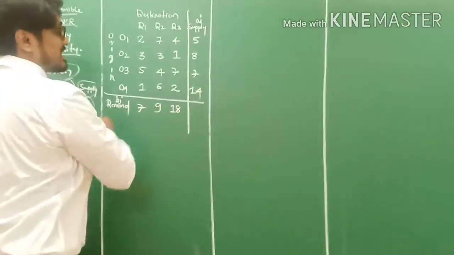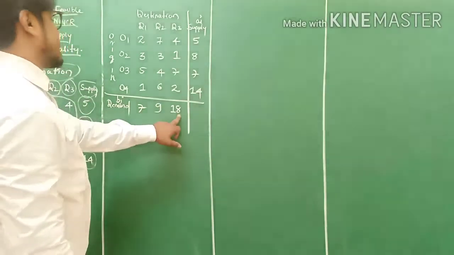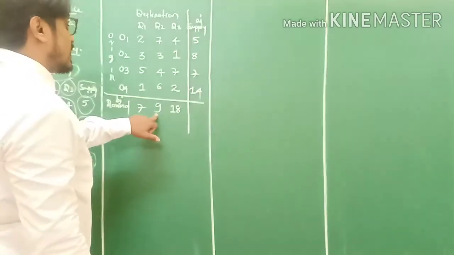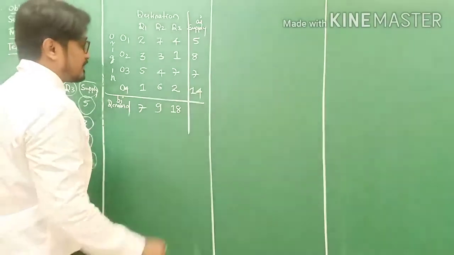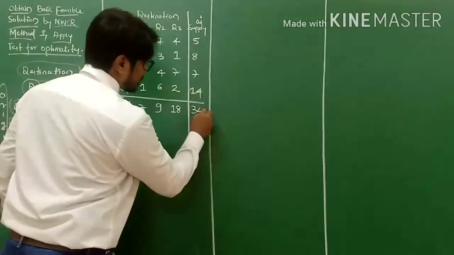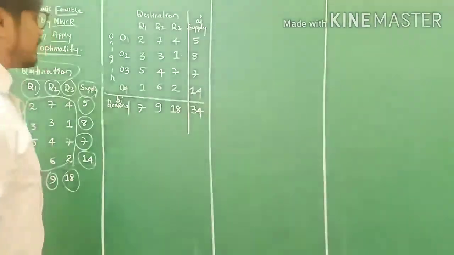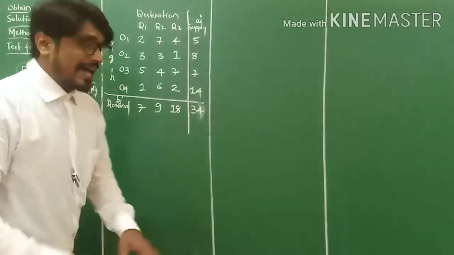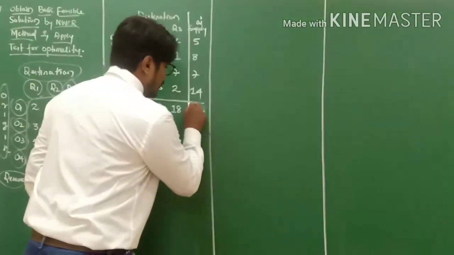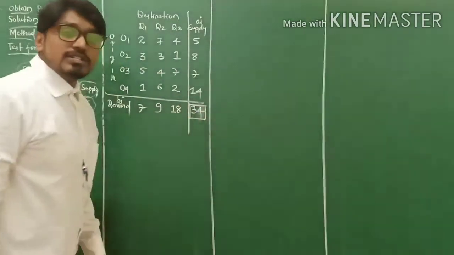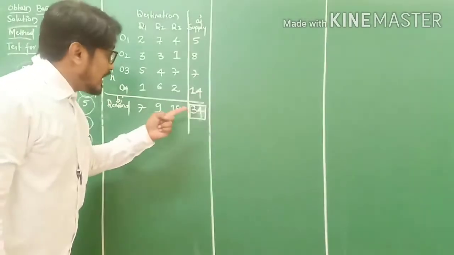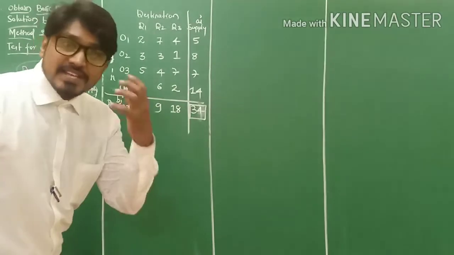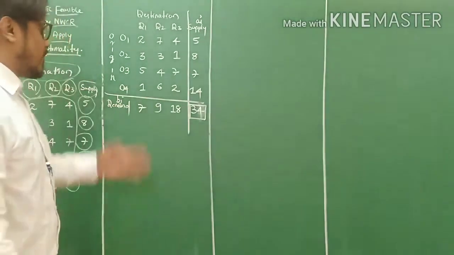And the third one is balancing. 18 plus 9 is 27. 27 plus this one, 34. The matrix says 34. So this is called a balanced transportation problem. So we put this in square or rectangular form to know this problem is a balanced transportation problem.